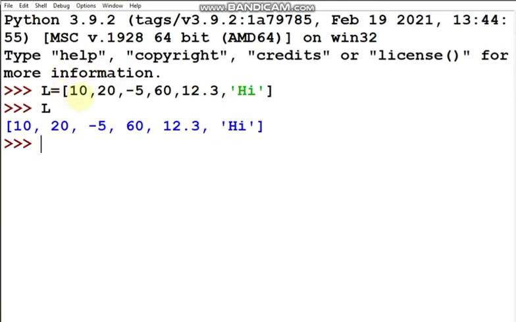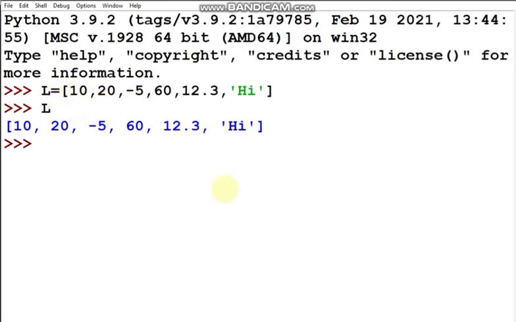But the index number, as we have learned in string, the forward index number starts from 0, 1, 2, 3, 4, 5. And the negative index number starts from -1. So high is at -1, 12.3 is at -2 from the backward side, 60 is at -3, -5 is at -4, 20 is at -5 and 10 is at -6.